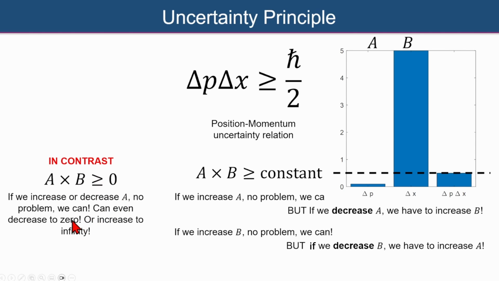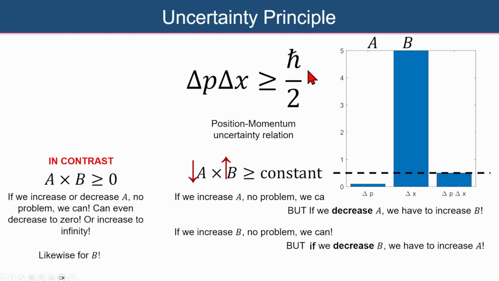We could increase A to infinity, or we could decrease it to 0. We would always fulfill that requirement. Likewise for B, we could increase it to infinity, decrease it to 0. It doesn't matter, A times B would still be greater than or equal to 0. But that's not at all the case with this central expression here, because if you decrease A, then you've got to increase B and vice versa.